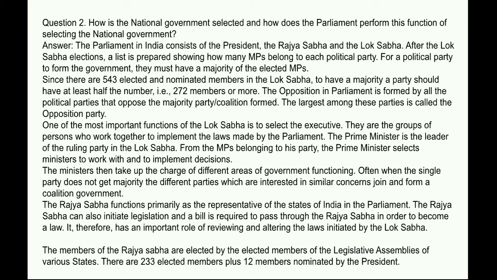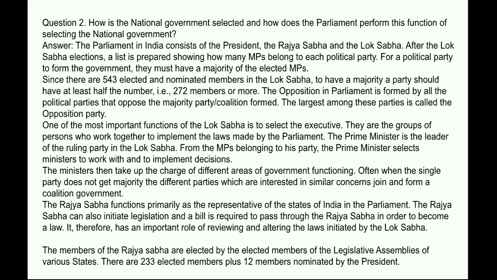The opposition in parliament is formed by all the political parties that oppose the majority party or coalition formed. The largest among these parties is called the opposition party. One of the most important functions of the Lok Sabha is to select the executive.